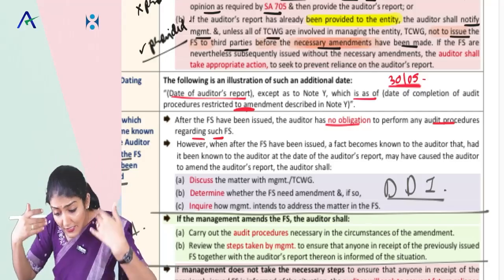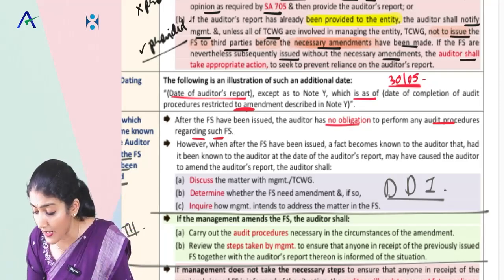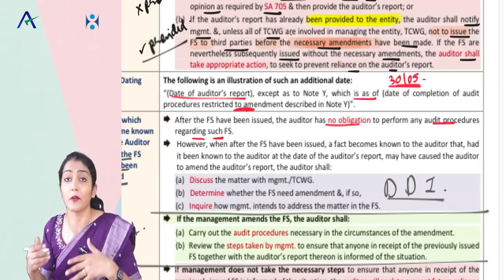And nevertheless, if the financial statements are still issued without the necessary amendment, the auditor will take appropriate action to prevent reliance on the auditor's report.